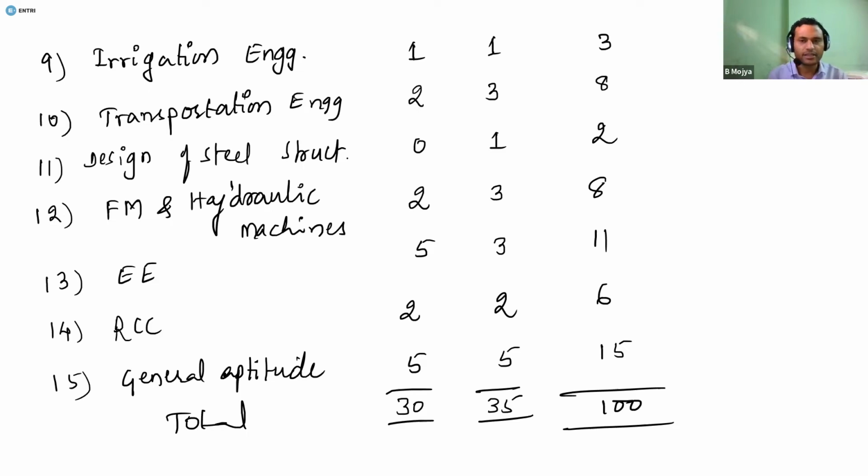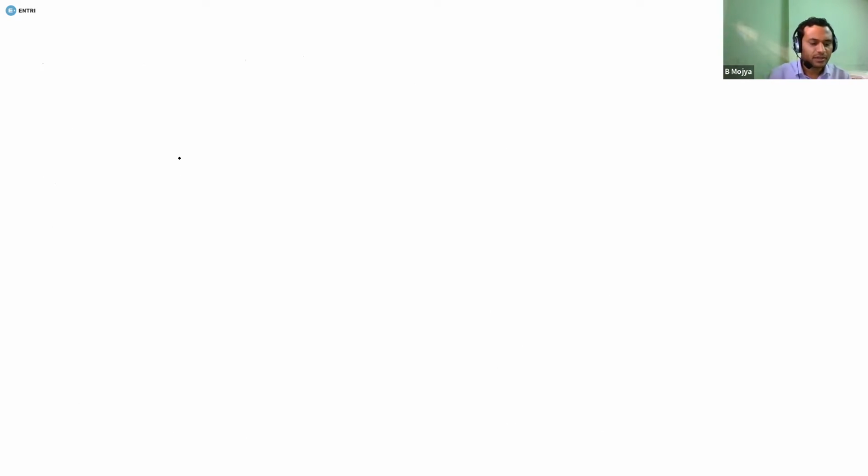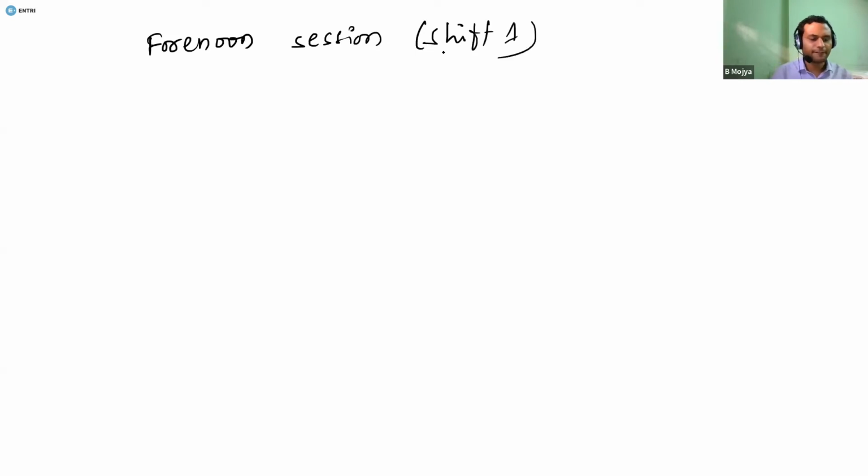Now let us look at the expected cutoff marks as well as the rank. This is mainly for the morning session paper. I'm not considering the afternoon session. It is purely for the forenoon session, that is called shift 1. Let me take expected rank and marks.